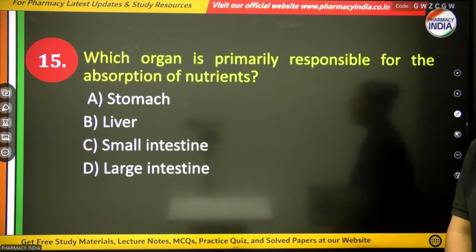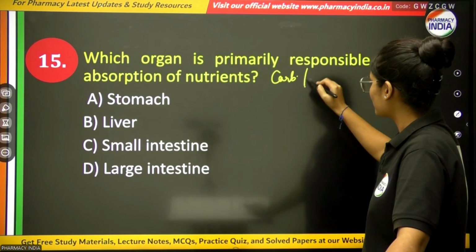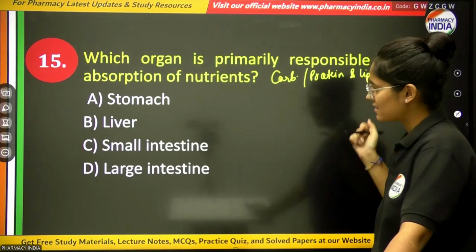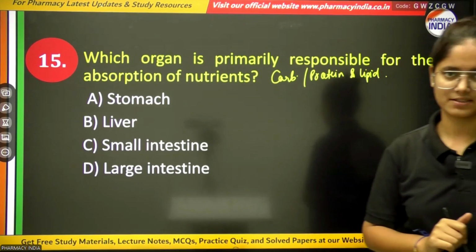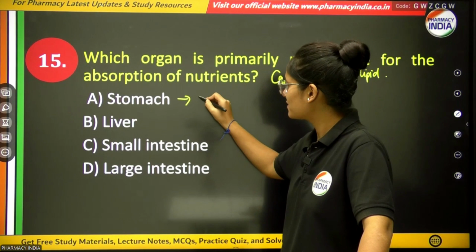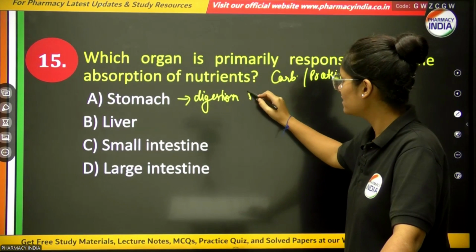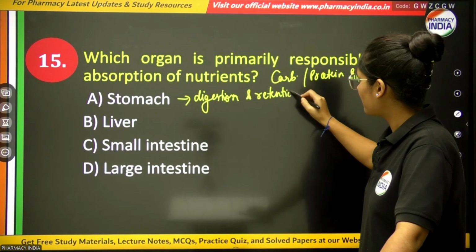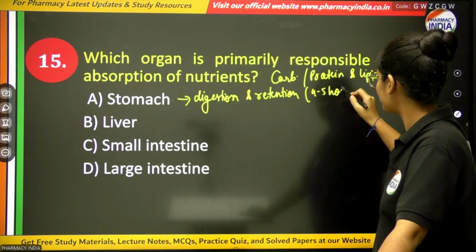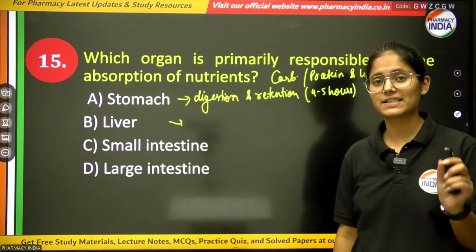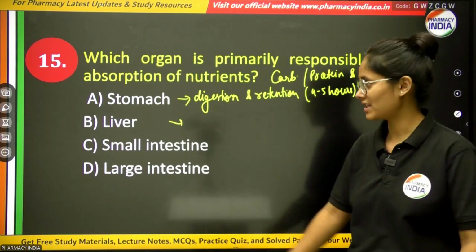Alright, next question. Which organ is primarily responsible for the absorption of nutrients like carbohydrates, proteins, and lipids? Stomach, liver, small intestine, and large intestine. The stomach is responsible for the digestion and retention of food for about 4 to 5 hours. The liver is responsible for the formation of bile juice and certain enzymes. There is no nutrient absorption that takes place in the liver.